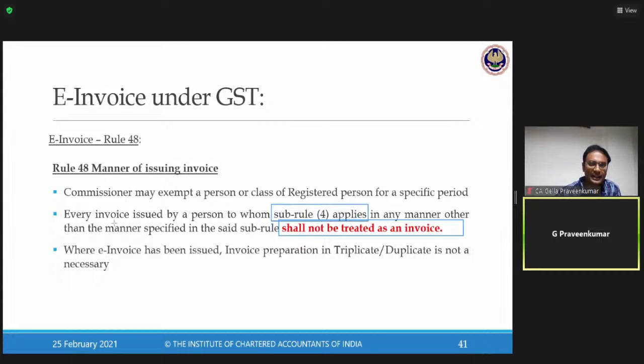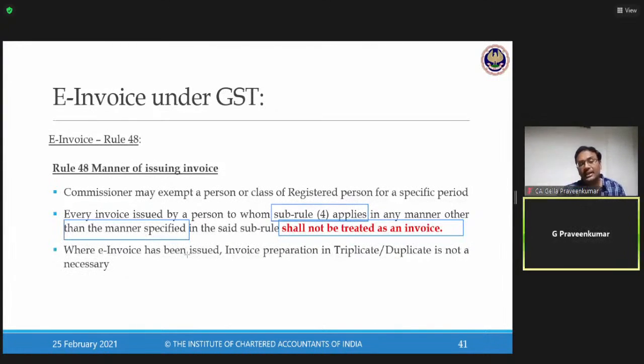Please note whatever I have been highlighting. Now, know your customer, KYC. Similarly, know your supplier. Lawmaker said, please know your supplier. If your supplier is a person who is having an aggregate turnover exceeding 100 crores, and that registered supplier is not exempted by a commissioner, then that registered supplier should issue a tax invoice having the requirements of e-invoice. That means QR code, IRN number, and other information.